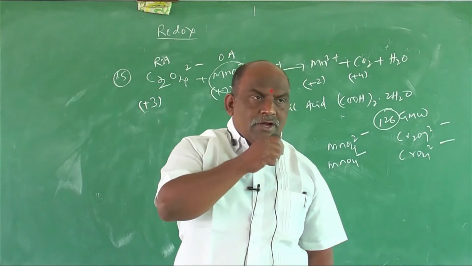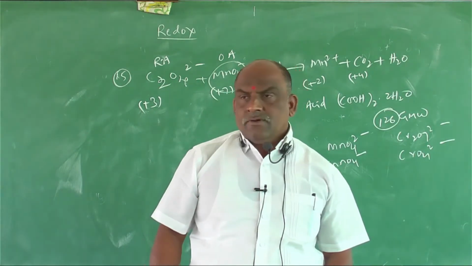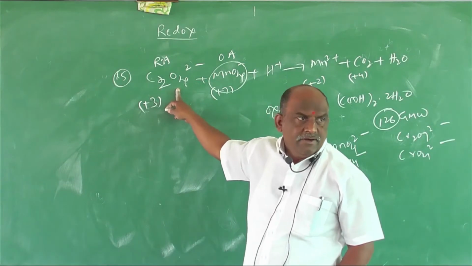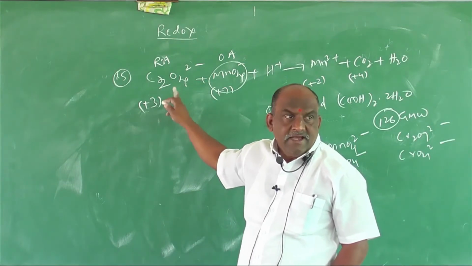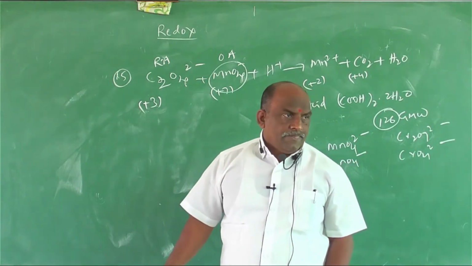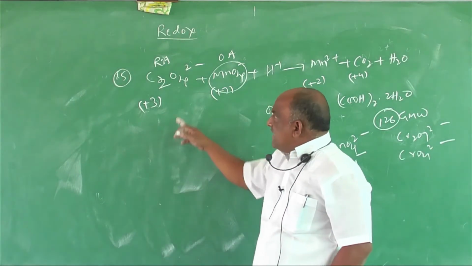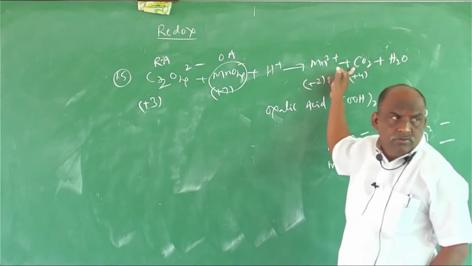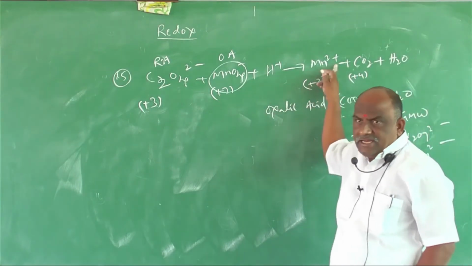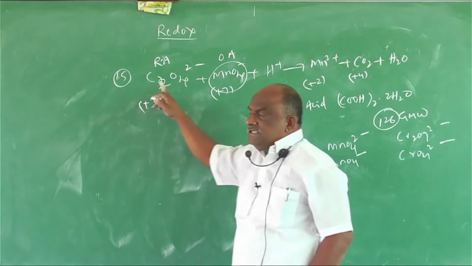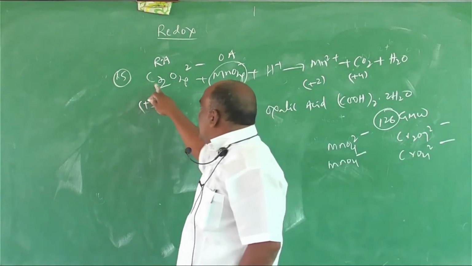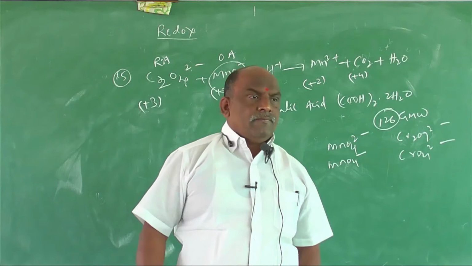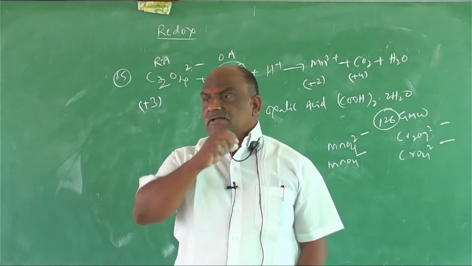What is the gram equivalent weight of oxalate ion? Divided by 2. Understand? Oxalate ion as a reductant means what is the reaction? C2O4 2- gives rise to CO2. This is an oxidation reaction, but oxalate ion is the reductant. What is the gram equivalent weight? What will be the charge here? 2, so divided by 2. 88 by 2 you will get 44. 44 is the answer, the gram equivalent weight.